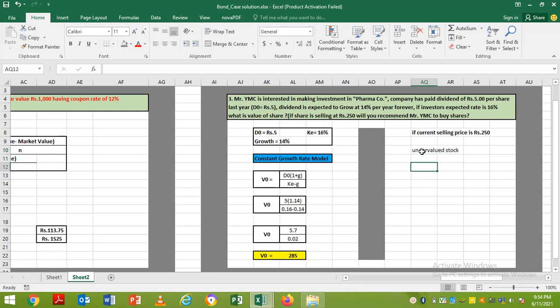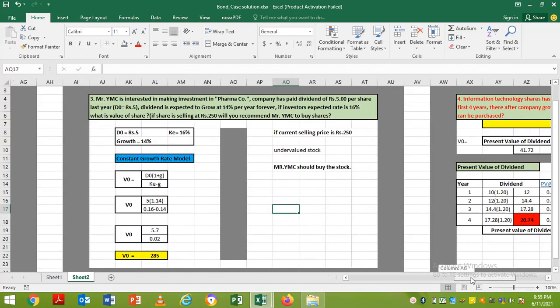So the decision should be that Mr. YMC should buy the stock. We should give advice that Mr. YMC should definitely purchase the stock. It will give benefit to Mr. YMC's portfolio.